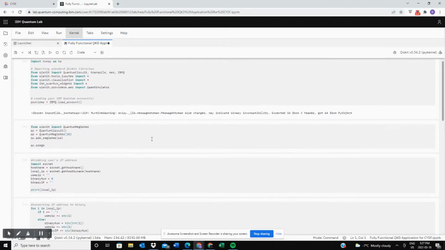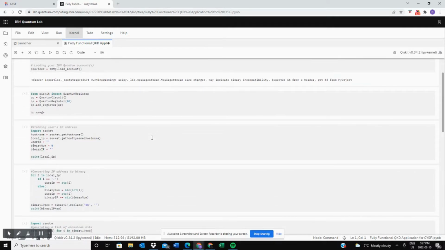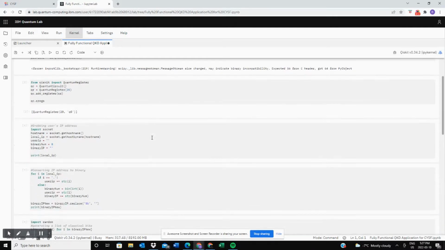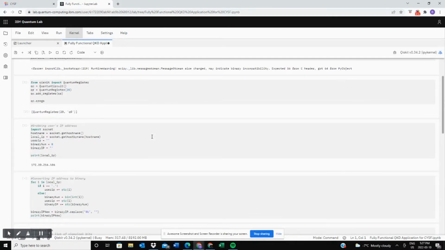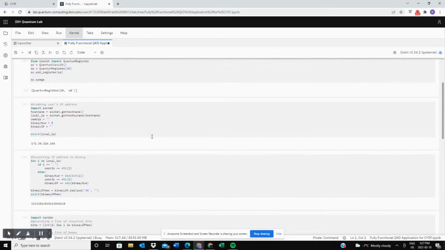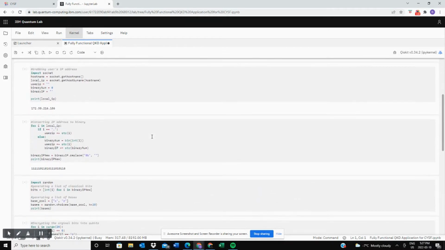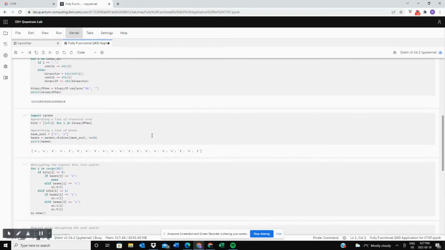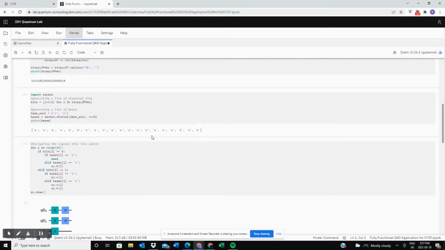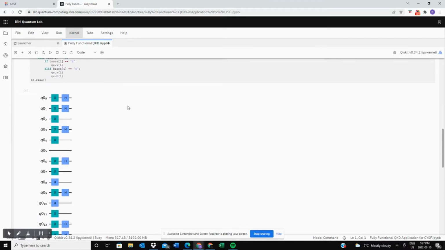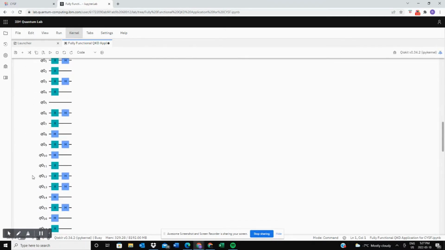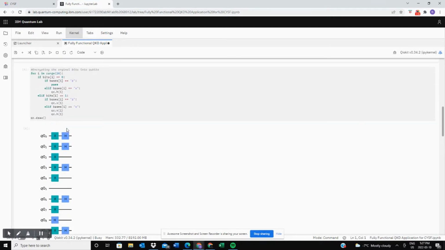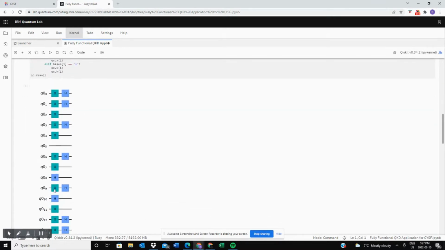And as you can see, it's starting to work. All right, and there we go. You can see that it's working. Here is what gates have been applied to all our qubits in the circuits.